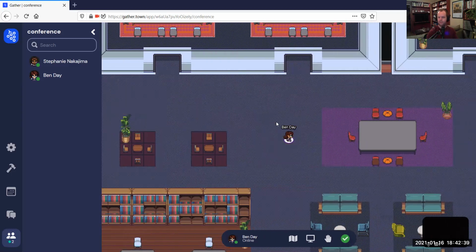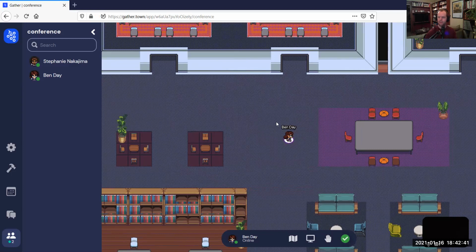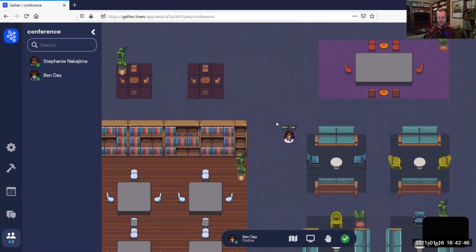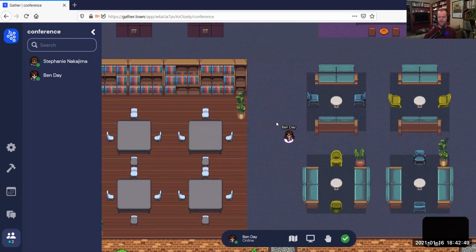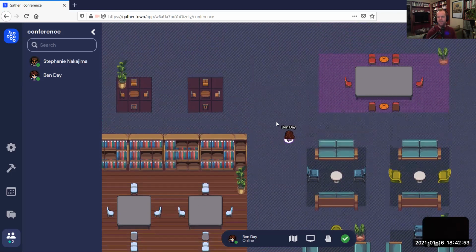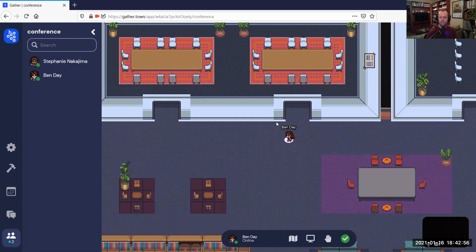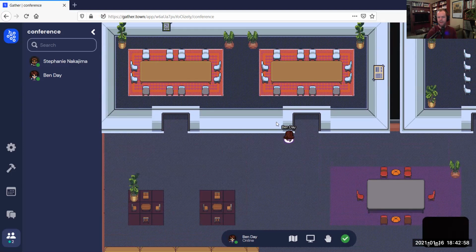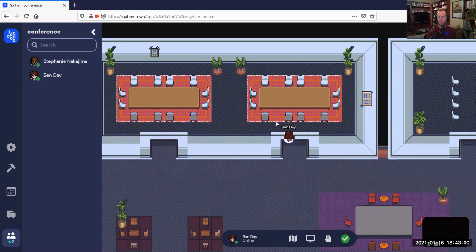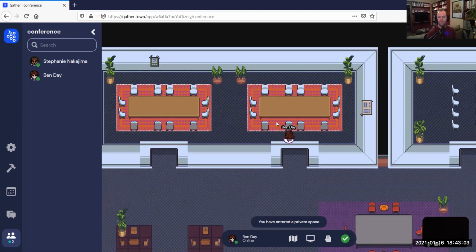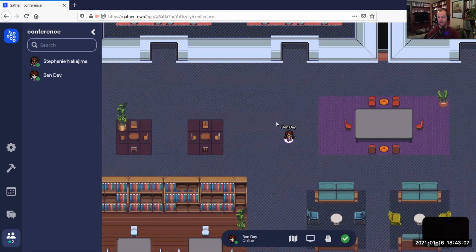So these are all places where you can have small group meetings, large group meetings, and you don't have to worry that every single person who walks by in the hallway is going to appear on your screen and suddenly their video and audio is going to go on and it could be a little bit distracting. Also, we have these breakout rooms at the end of every wing. These breakout rooms are also private spaces where only the people inside this room will see each other and talk to each other. And every single wing has 2 breakout rooms where you can do that.